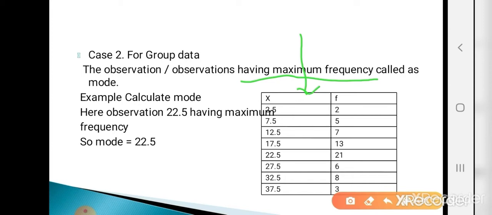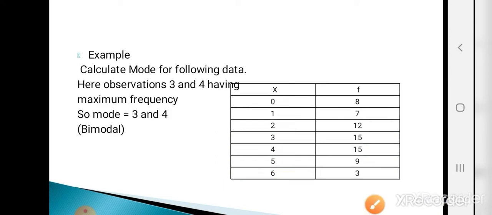So what is mode for grouped data? The observation or observations having maximum frequency. Here which observation has the maximum frequency? Here the observation 22.5 has the maximum frequency. So mode is 22.5.